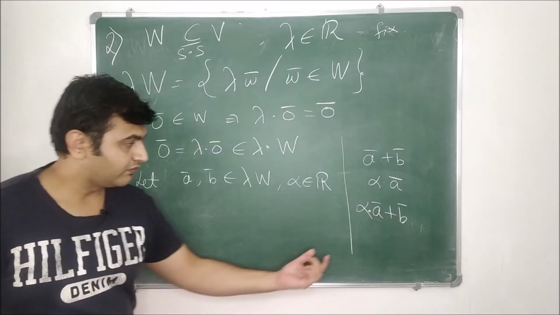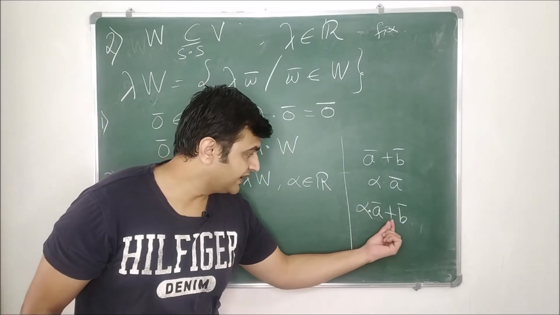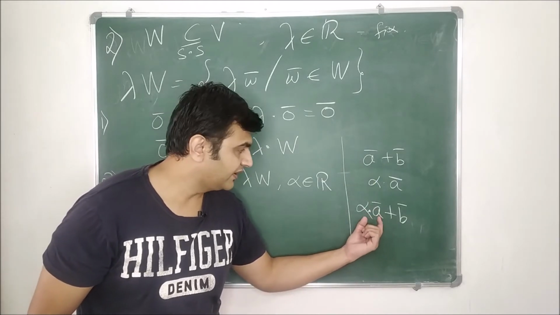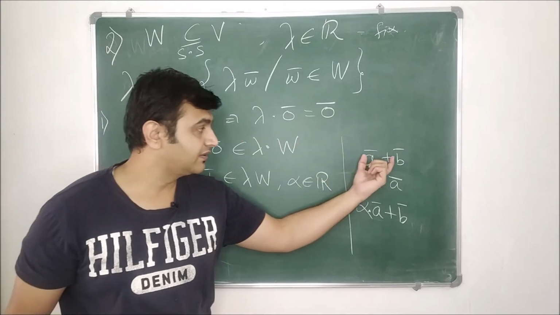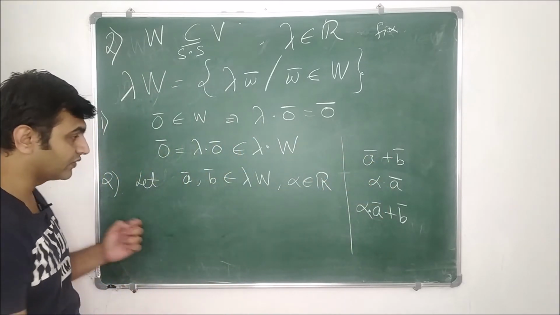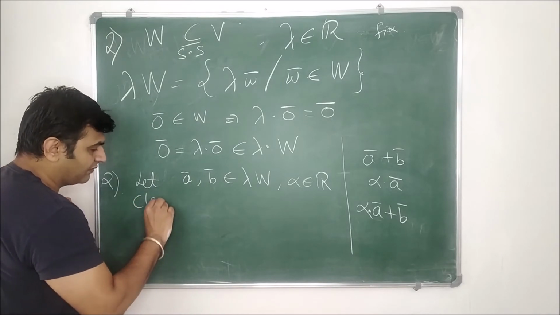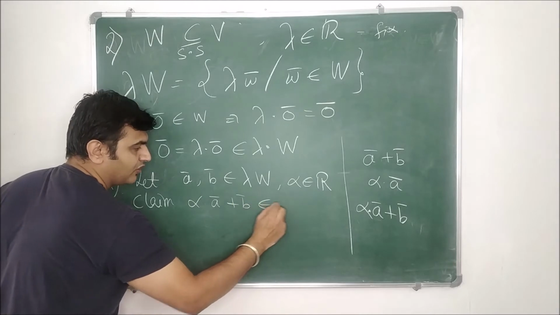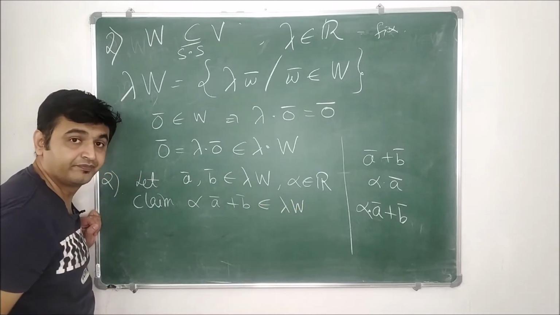When I do it this way, I'm combining the addition as well as the scalar operation, so that will reduce my work. For the first one I did it independently. Now let's do it together for this case. So what is my claim? Our claim is alpha into a bar plus b bar belongs to lambda into W.